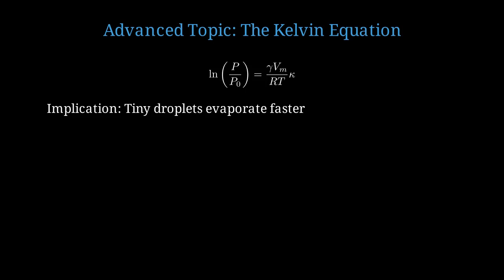For those interested in advanced applications, let me introduce the Kelvin equation, which connects capillary pressure to vapor pressure. The natural log of P over P0 equals gamma Vm over RT times kappa. Here, P is the vapor pressure over a curved surface, P0 is the flat surface vapor pressure, Vm is molar volume, R is the gas constant, and T is temperature. This equation tells us that tiny droplets have higher vapor pressure and therefore evaporate faster than large droplets. This is why fog disappears. The smallest droplets evaporate first. This phenomenon is crucial in atmospheric science for understanding cloud formation and in materials science for understanding nucleation and crystal